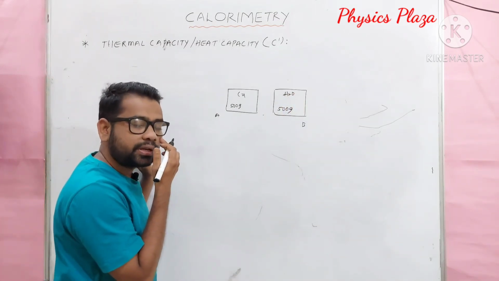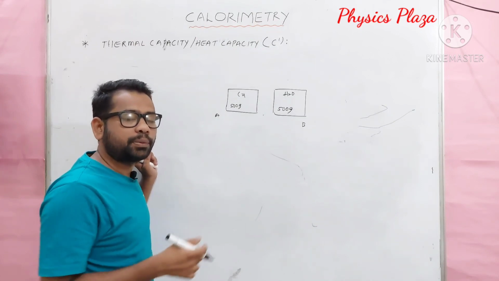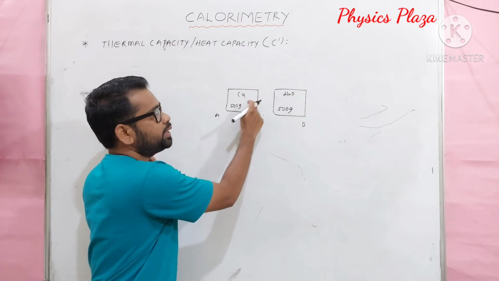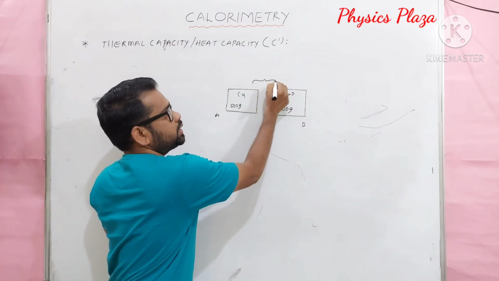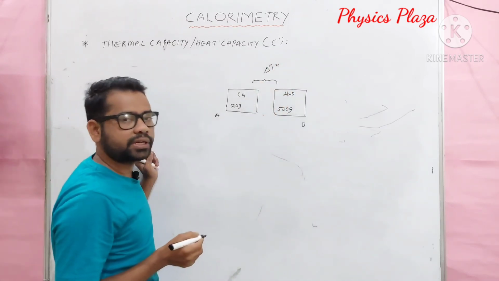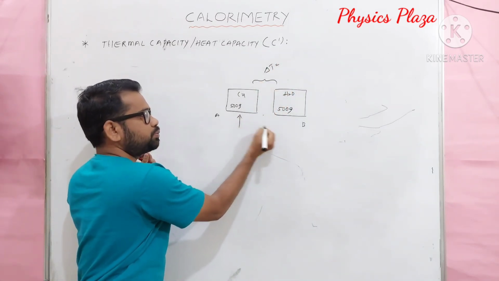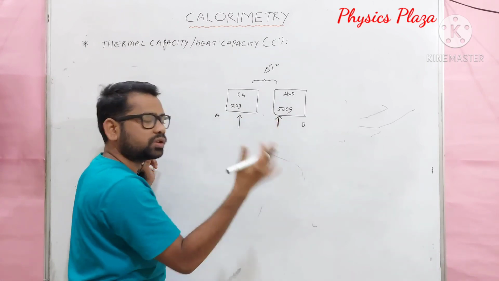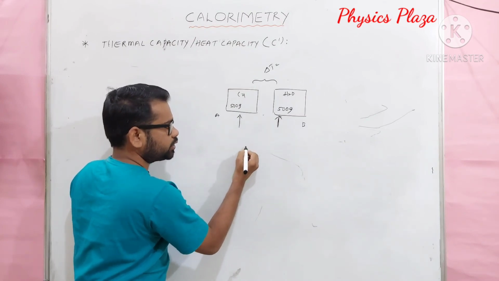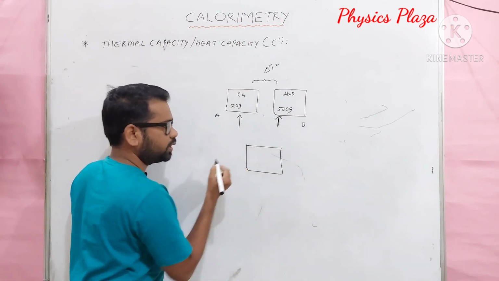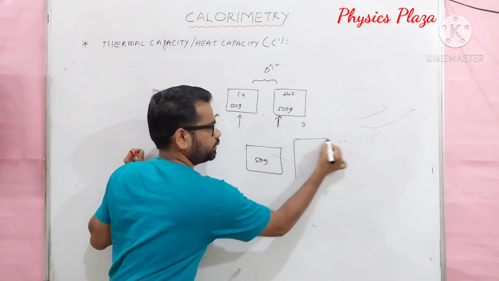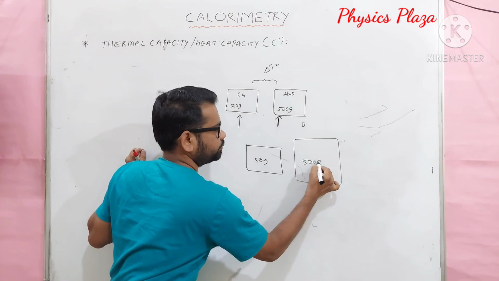We have learned, and it is proved experimentally, that in order to raise the temperature of different materials with the same mass by the same amount, definitely these will absorb different amounts of heat. And for suppose here is 50 grams of copper, and here is 500 grams of copper.